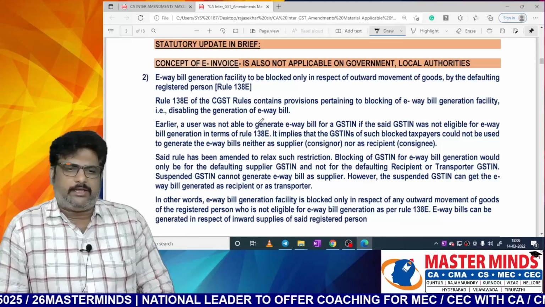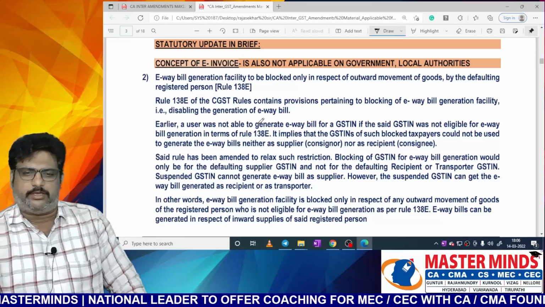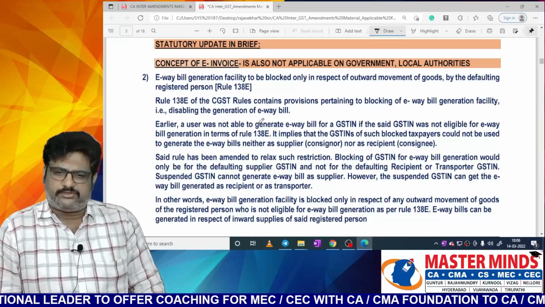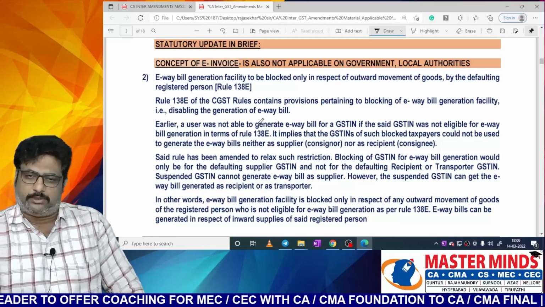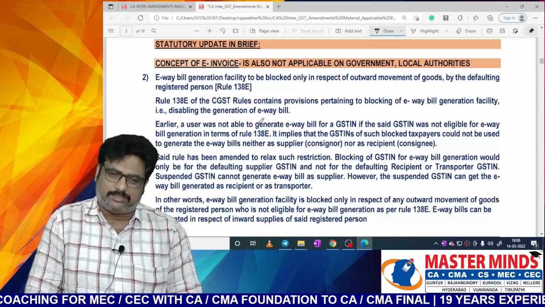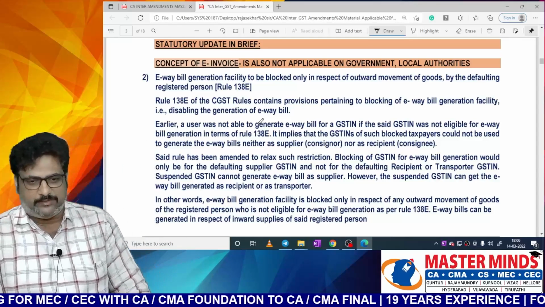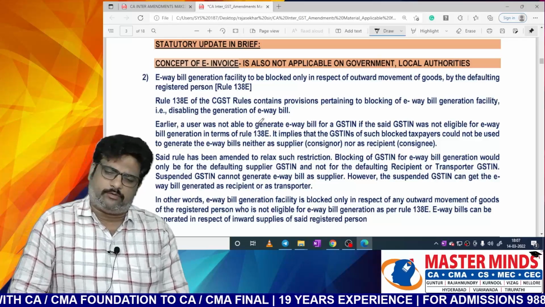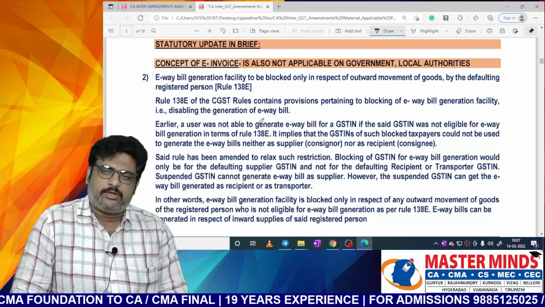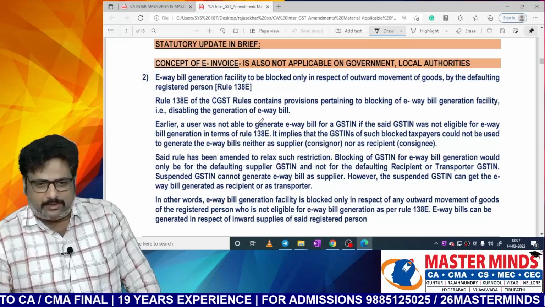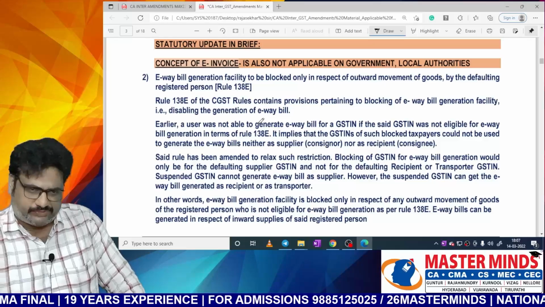Earlier, a user was unable to generate the e-way bill for a GST identification number if the said number was not eligible for e-way bill generation in terms of rule number 138E. It implies that the GST identification number of such blocked taxpayers could not be used to generate the e-way bill neither as a supplier nor as a recipient.